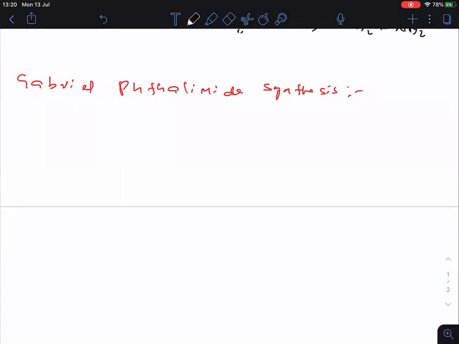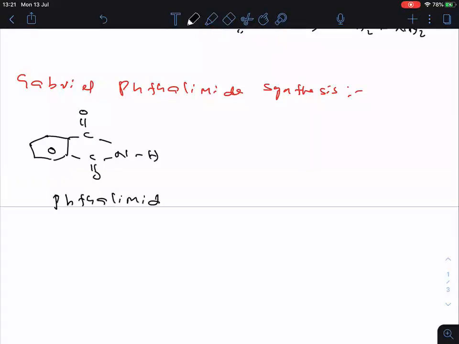Phthalimide we got from phthalic acid, 1,4-dicarboxylic acid, I told you in the last class. Anyway, now we are going to see this one. See clearly, I want to break this into some parts. So C double bonded O, C double bonded O, NH. Clear? So this compound is there now. This compound is said to be phthalimide.